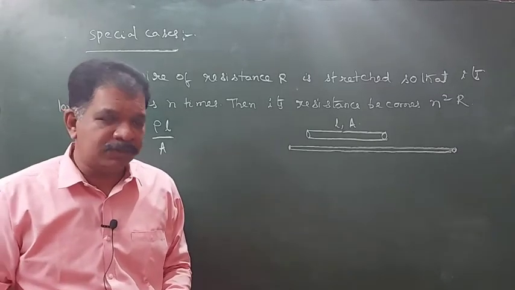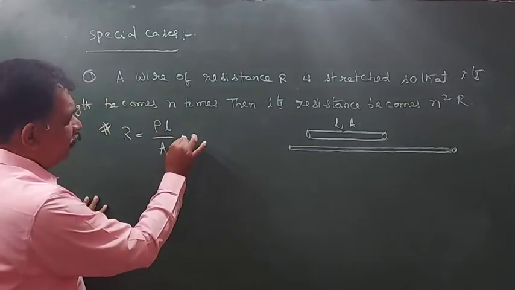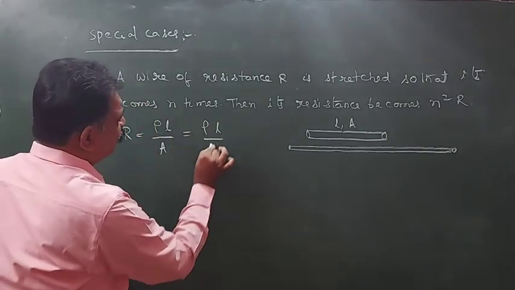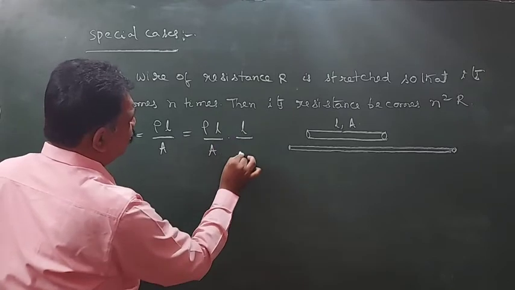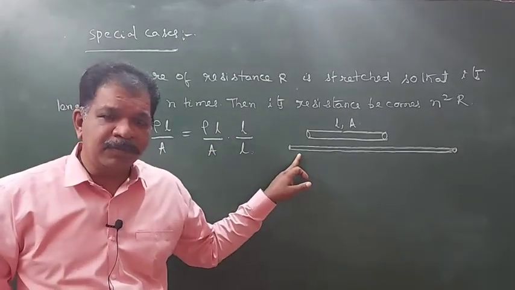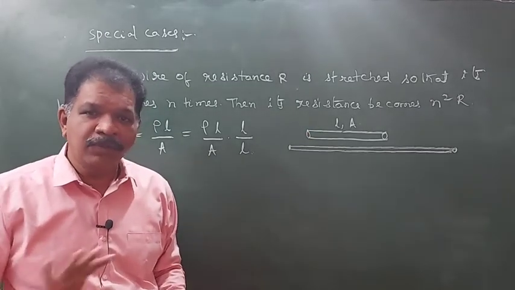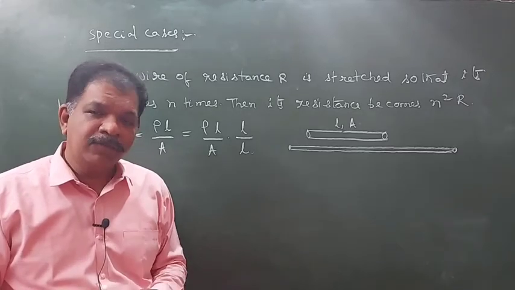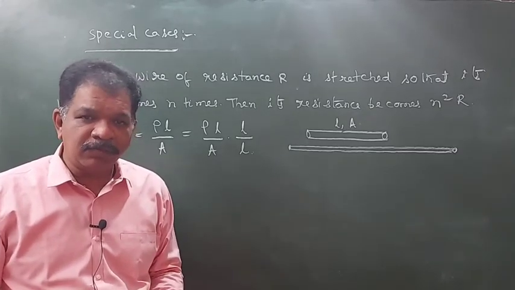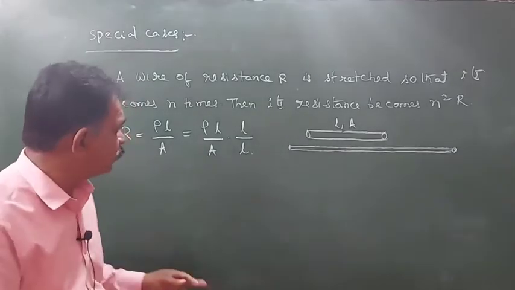So what we are doing is multiplying with L and dividing with L. But on stretching, the volume of the wire will remain the same. Volume won't change. Area and length will change, but volume will remain constant. We will consider that one.